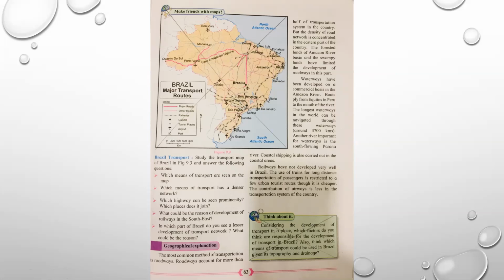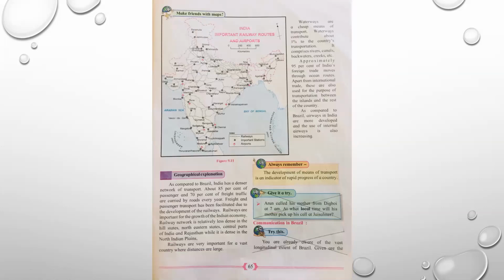We move on to the next page. Page number 65. Give it a try. Arun called his mother from Digboy at 7 a.m. At what local time will his mother pick up his call at Jaisalmer? Please cancel this. Try this. You are already aware of the vast longitudinal extent of Brazil. Given are the, we have to proceed further. Please put a cross.